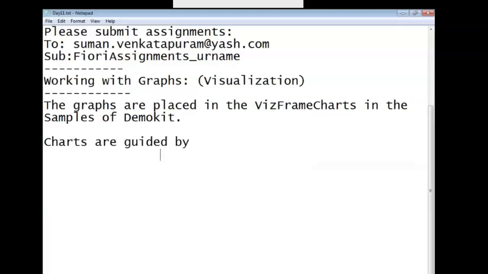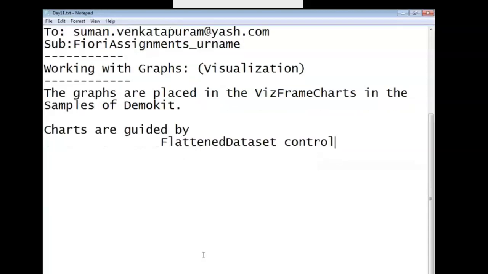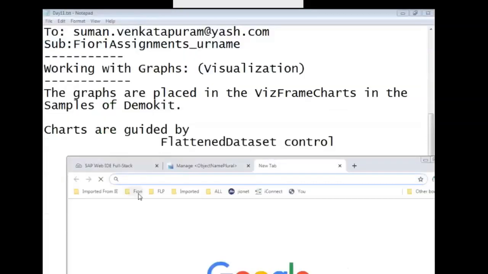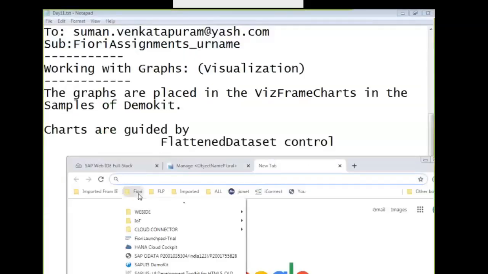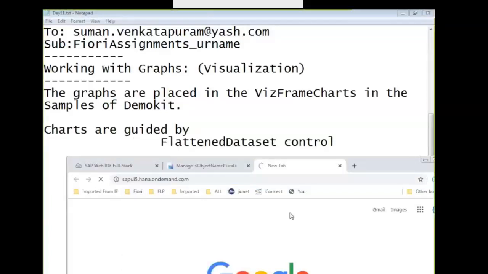Charts are guided by the flattened data set control. Control means it will have a namespace, and it will have properties, aggregations, events, methods, all those things. So let me go into the demo kit.